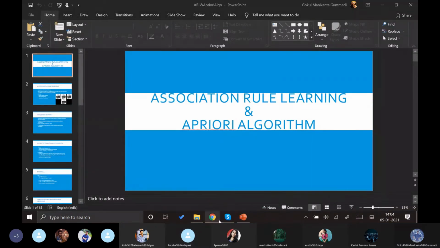Yeah, okay. So today we are going to learn one more technique which is very important for market basket analysis. I think you might have heard this word. It is very much used in recent times in many companies, in many stores. It is used for marketing as well, to identify which items go with other items, to keep them side by side or even to promote them to the customers who are buying the other items and make more sales out of it. So that is the market basket analysis.